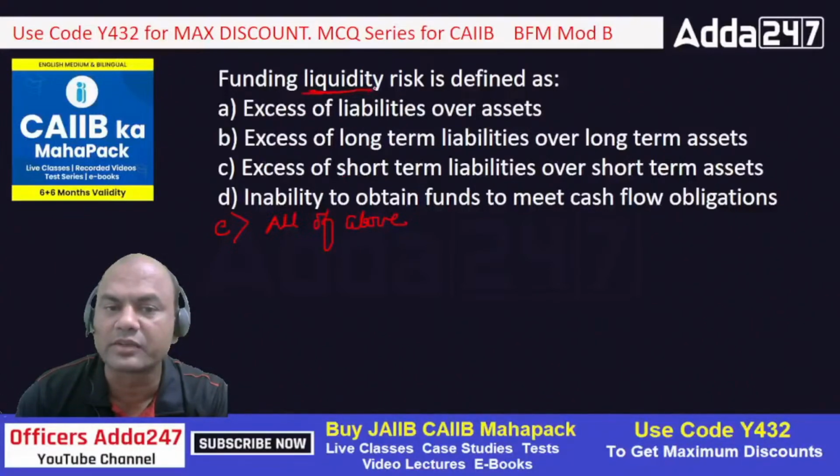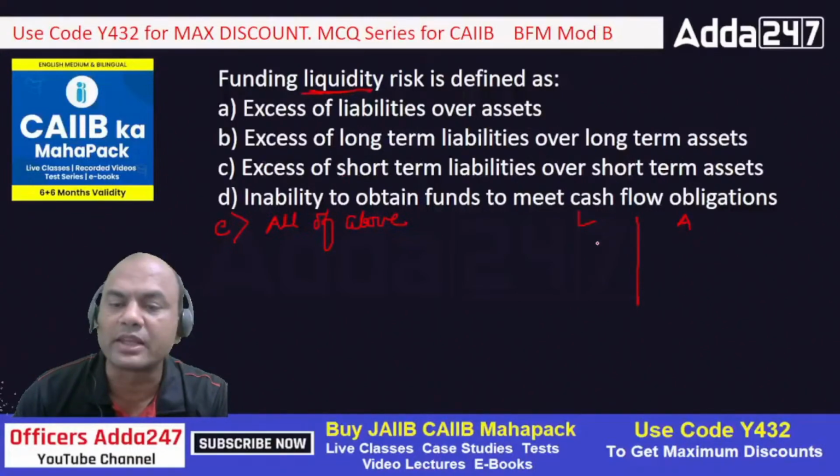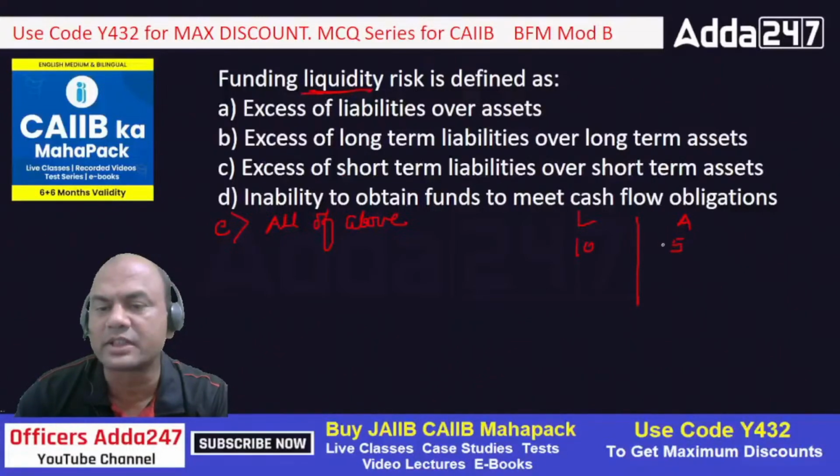Where am I facing the liquidity risk? Excess of liabilities over assets. Let's keep it simple. See here, I am having assets over here, in the balance sheet, and liabilities over here. If my liabilities are 10 and my assets are 5, will I face liquidity risk? Assets mean they give me money, right?